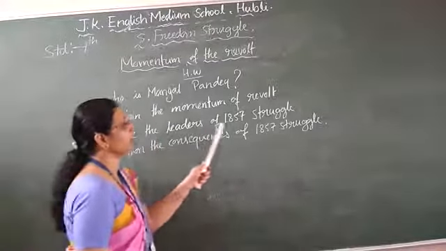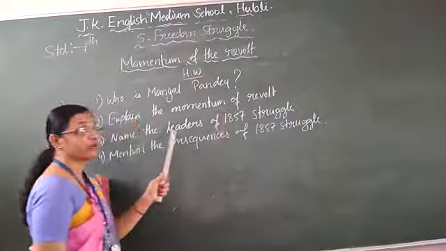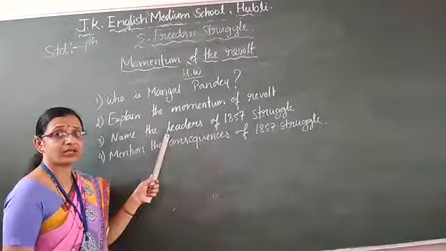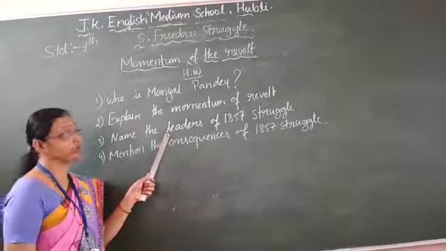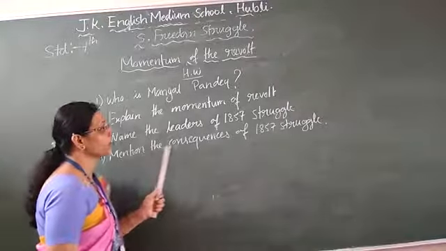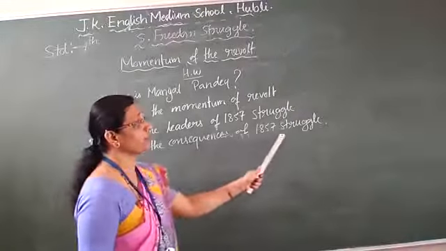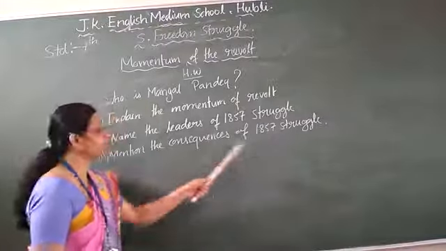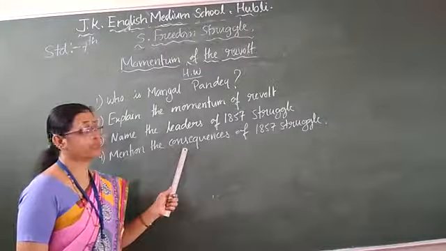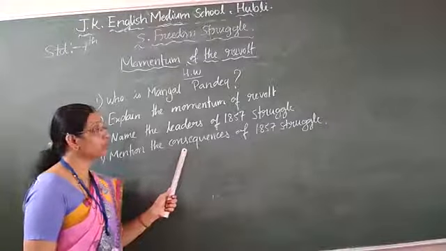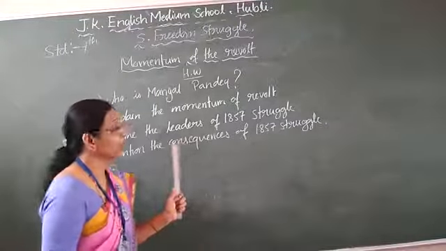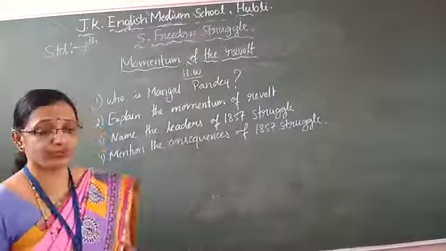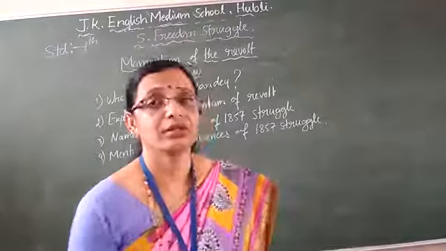Name the leaders of the 1857 struggle from North India as well as from Karnataka. You have to write the leaders' names. Mention the consequences of the 1857 struggle, the effects that I explained to you, children. That you write. Okay? This is the homework for today. Thank you, children.